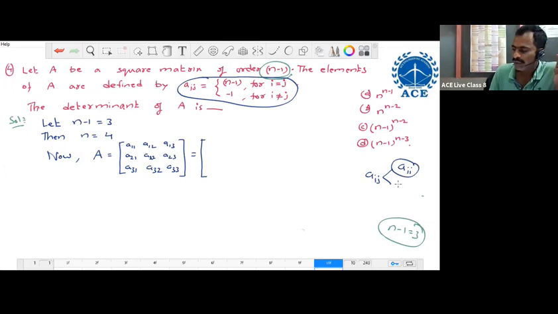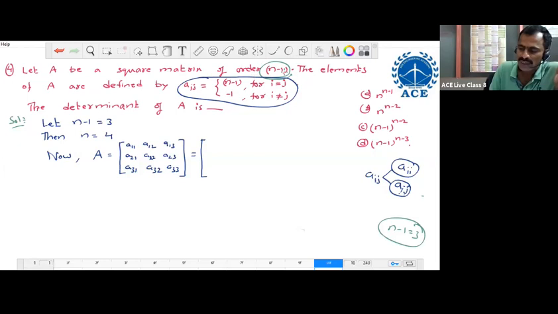And I not equal to j means the two suffixes are different, that is a non-diagonal element. For all diagonal elements, the element is like this. For all non-diagonal elements, the elements are like this only. For non-diagonal elements, the value is fixed, that is minus 1. But for diagonal elements it is n minus 1.